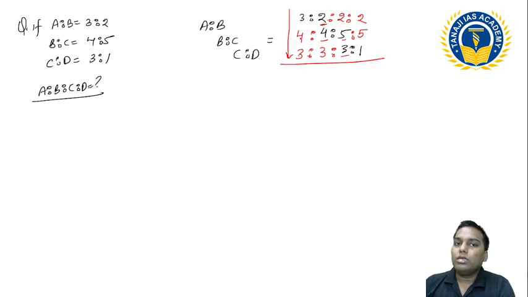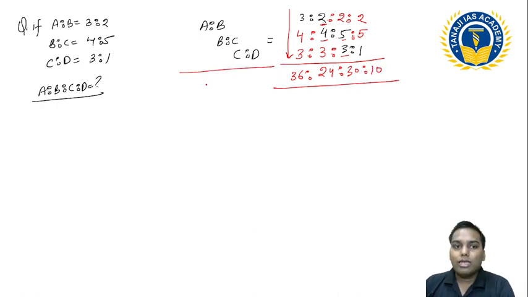Multiply 3, 4, 12, 12, 3 is 36 ratio 24 ratio 30 ratio 10. So can I take 2 again common? Can I say this is nothing but A ratio B ratio C ratio D? Can I take 2 common? So this is 18, this is 12, this is 15 and this is 5.